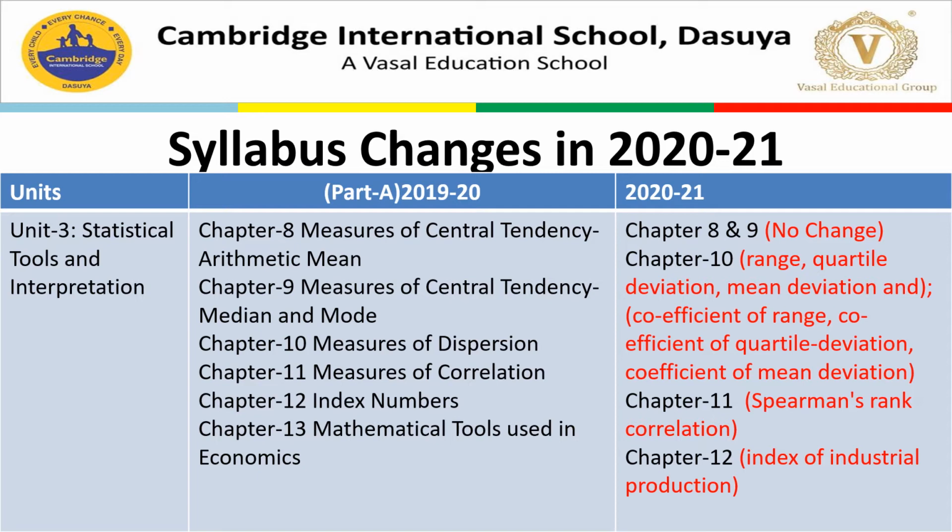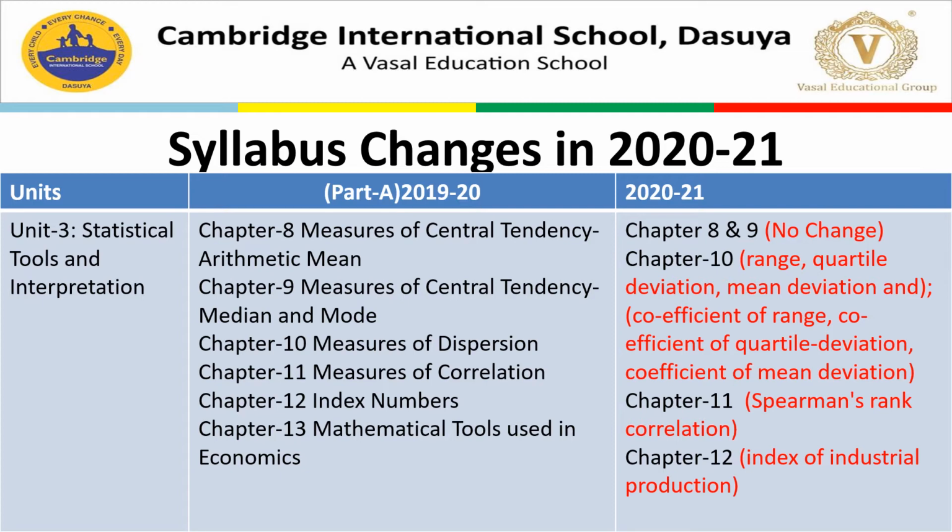As you can see, my dear students, in chapters 8 and 9 there is no change in the syllabus. These chapters are present as they were in 2019-20, and now these are the same chapters we have in 2021. Next, in chapter number 10, they have deducted a few topics: range, how to calculate range, quartile deviation, mean deviation, and coefficient of range, coefficient of quartile deviation, coefficient of mean deviation. All these topics are deleted from this chapter by CBSE.